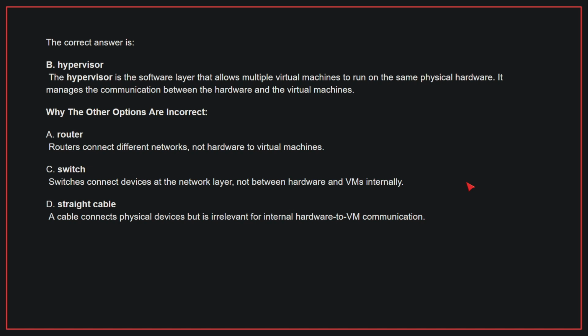Why the other options are incorrect? A. Router. Routers connect different networks, not hardware to virtual machines. C. Switch. Switches connect devices at the network layer, not between hardware and VMs internally. D. Straight cable. A cable connects physical devices but is irrelevant for internal hardware to VM communication. Therefore, the correct answer is B.